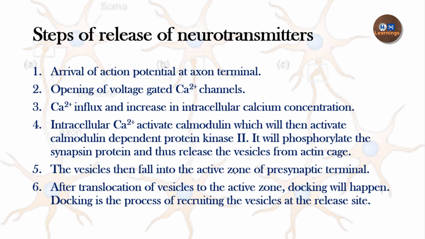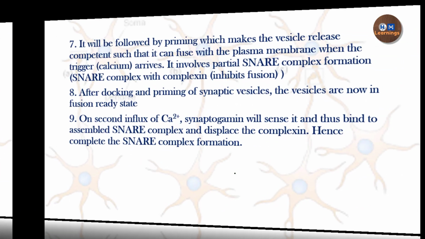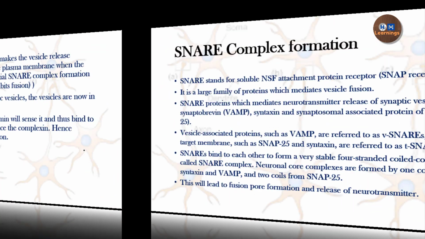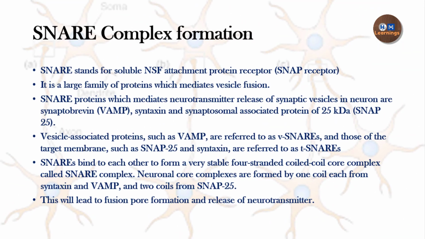These are the steps I have already mentioned, the steps of release of neurotransmitter. Then the priming, which involves a partial SNARE complex formation, and after that the vesicles will be in a fusion-ready state. On the second influx of calcium ions, there will be complete SNARE complex formation. Now, what is SNARE complex formation? SNARE stands for soluble NSF attachment protein receptor, or the SNAP receptor.